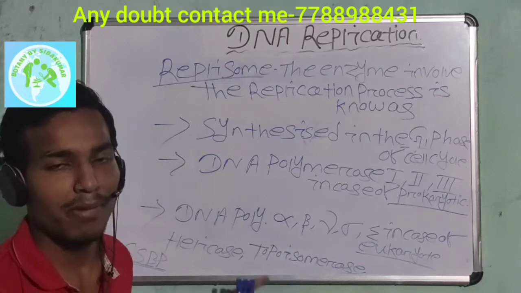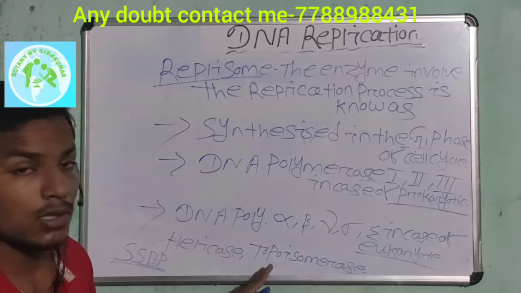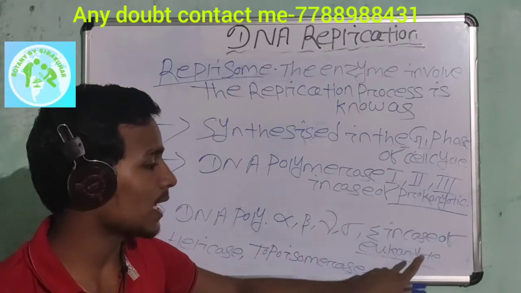These three enzymes mainly help the replication process of both prokaryotes and eukaryotes.